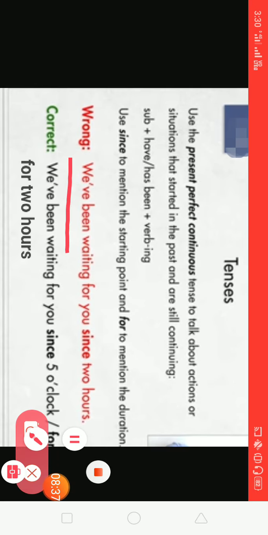Use the present perfect continuous tense to talk about actions or situations, but here the question is different. Look at the example: "We have been waiting for you since 2 hours." Now, where is the error? This part is correct: we have been waiting for you. But "since 2 hours" is incorrect, because instead of since, we have to use "for 2 hours" here.